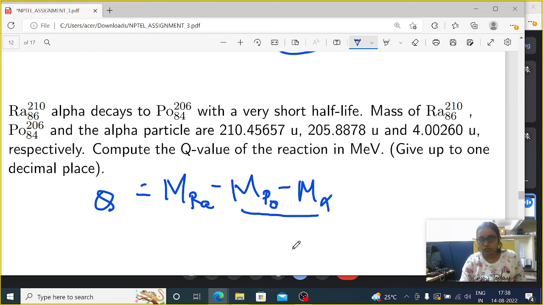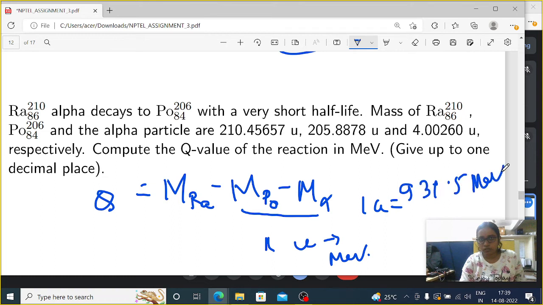But not in MeV yet, because all the values are given in U. So we have to convert U to MeV, as we already know from the previous assignment number 1, where I mentioned that 1 U equals 931.5 MeV.